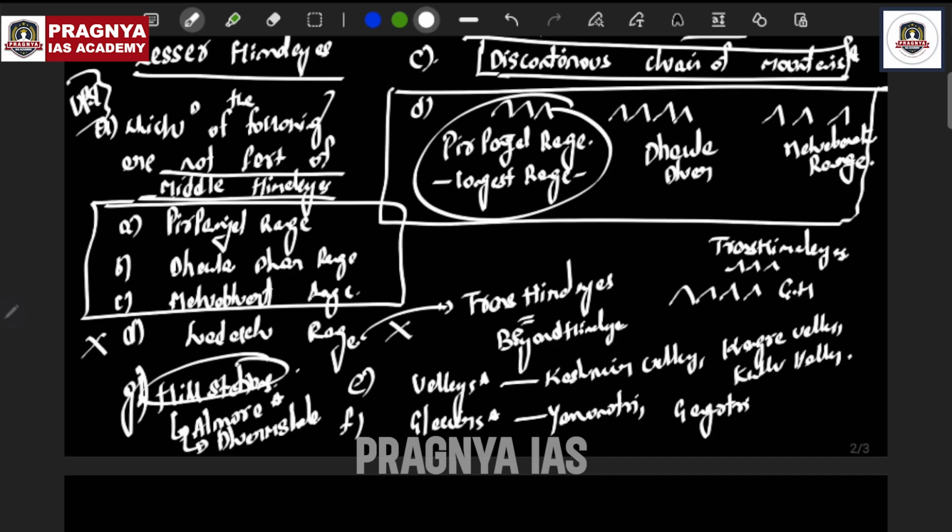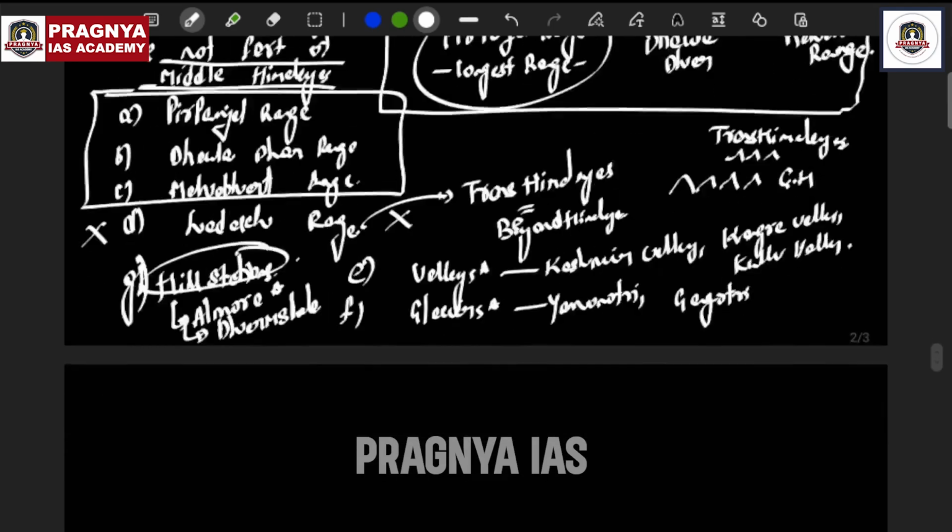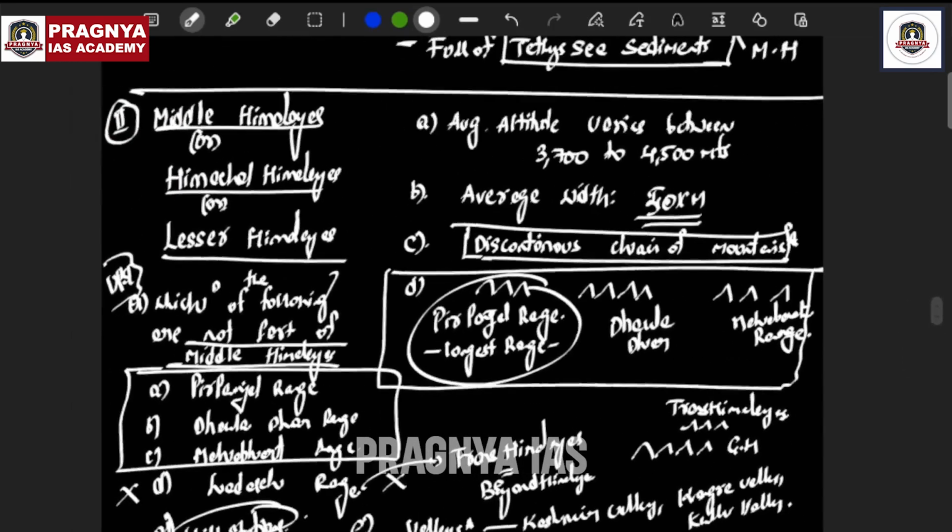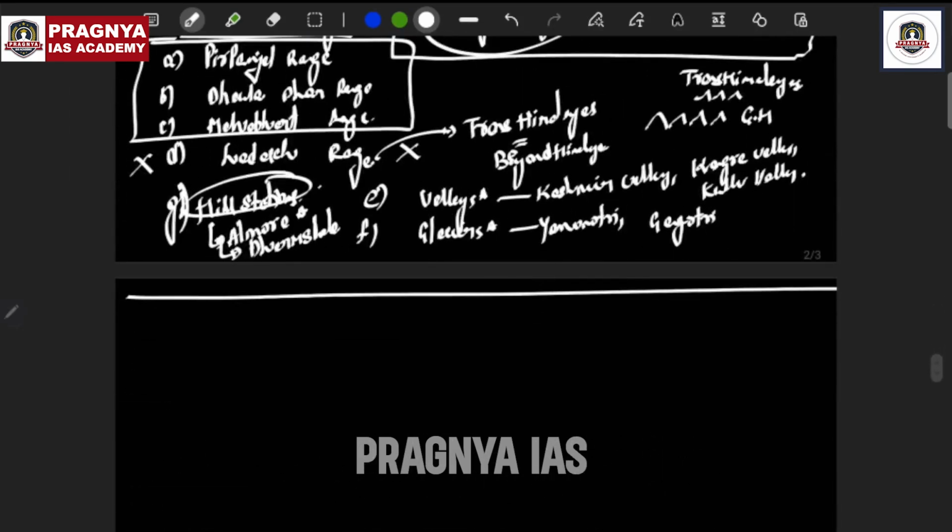They both are in Himachal Pradesh. So understand that, okay. So this is how it is. And finally, after the Greater Himalayas and Middle Himalayas, now let's understand about the Shivaliks.